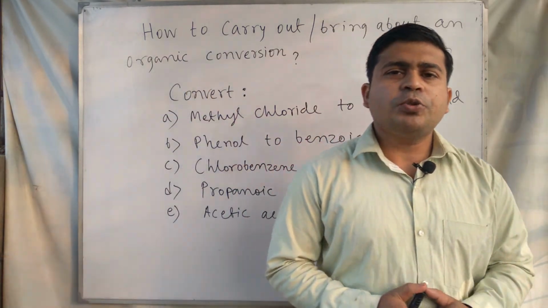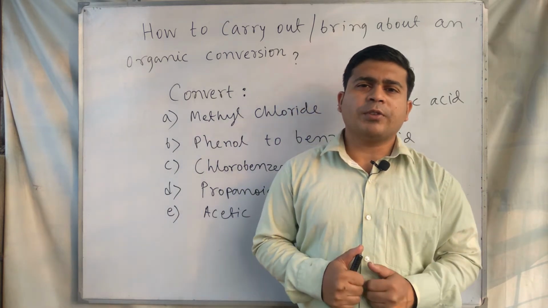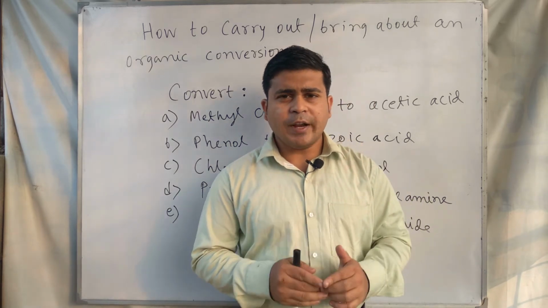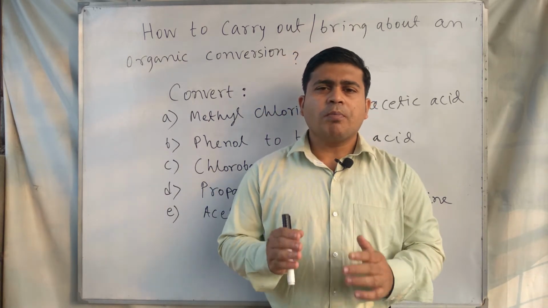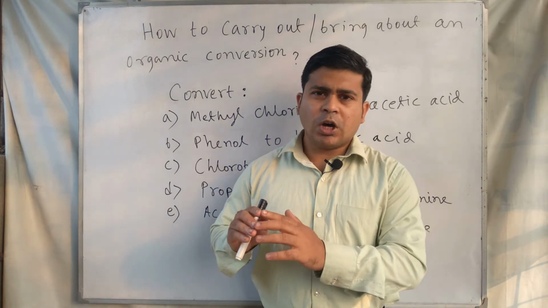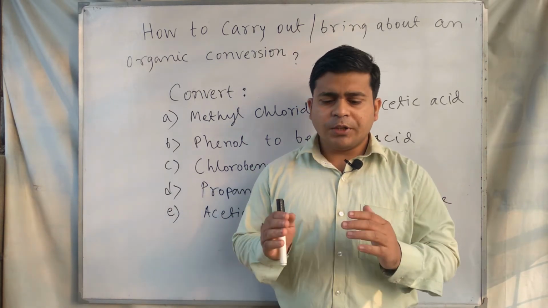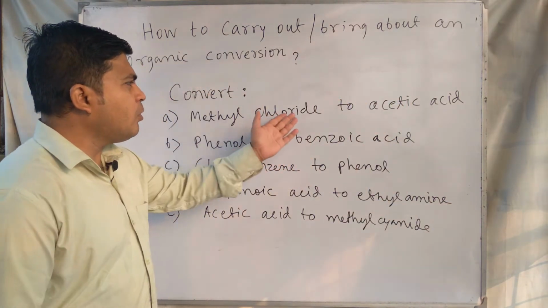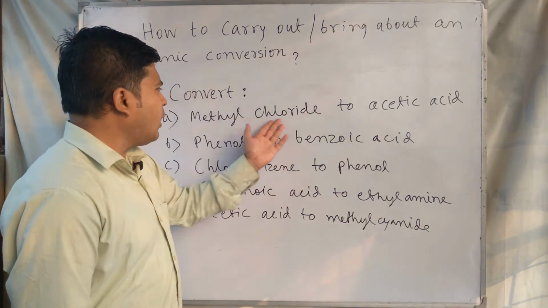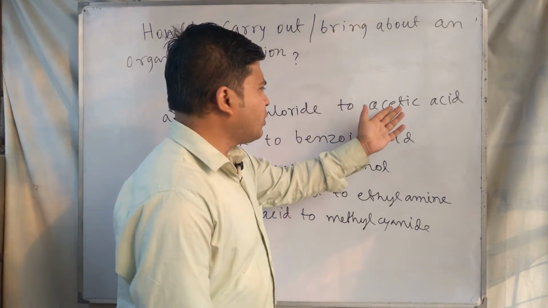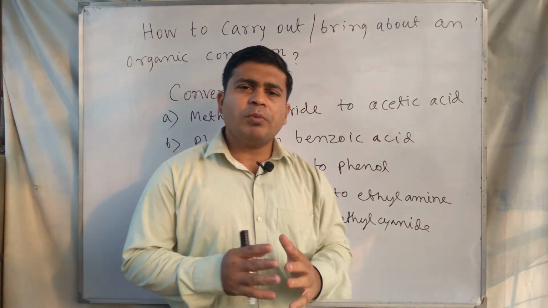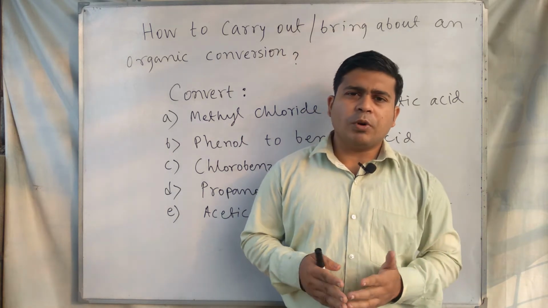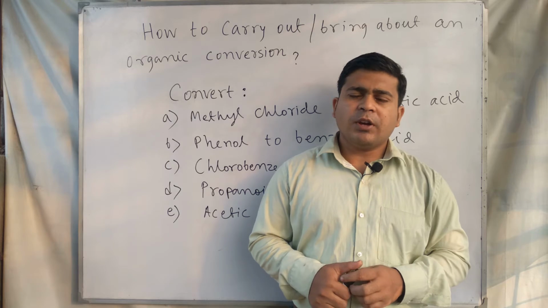At first we have to know what we mean by organic conversions. Organic conversion means we have to convert one organic compound into another organic compound by the use of suitable chemical reactions. Suppose we take methyl chloride as the compound, and we have to change it to acetic acid. So organic conversion means here we change one compound into another compound by using suitable chemical reactions.